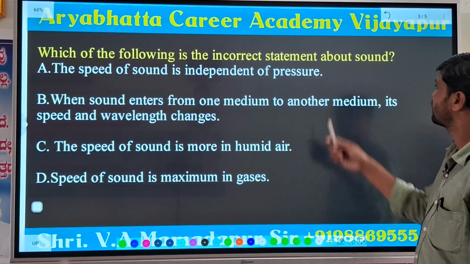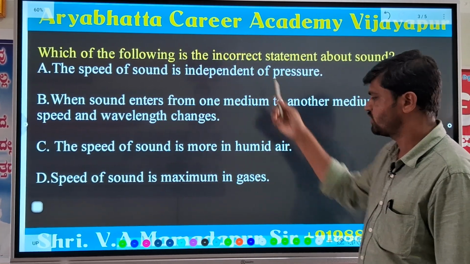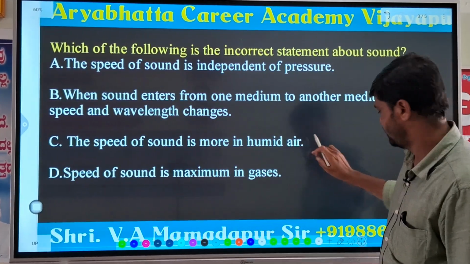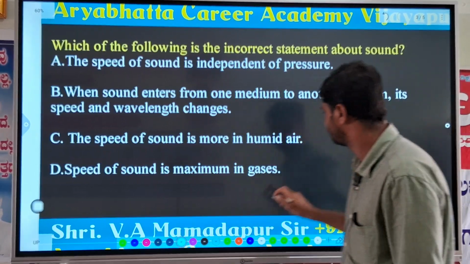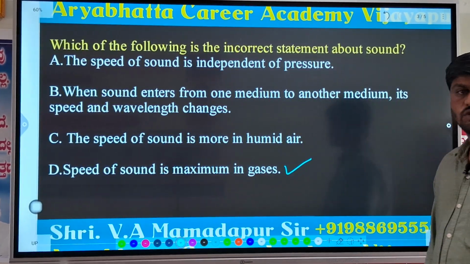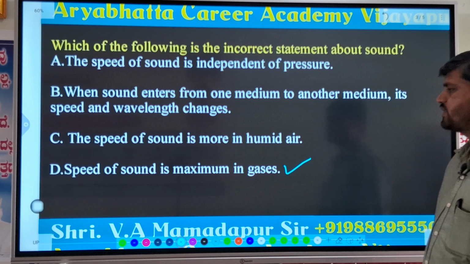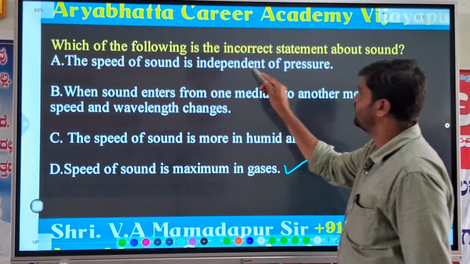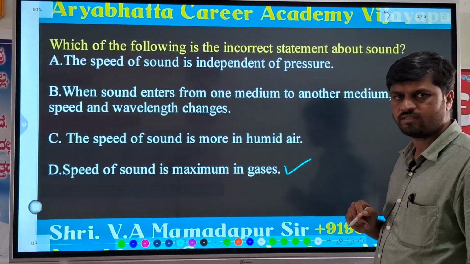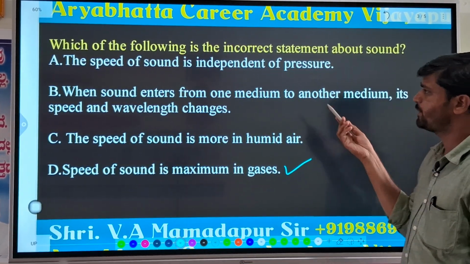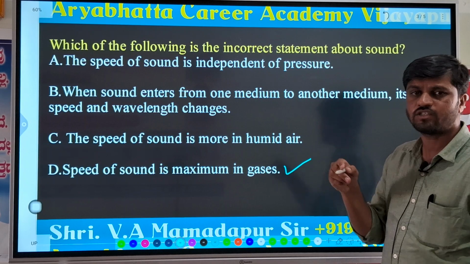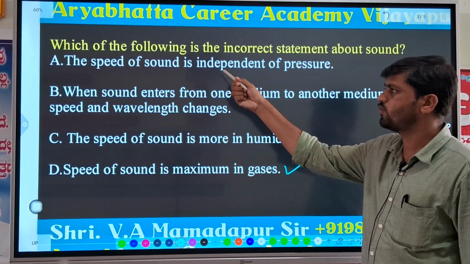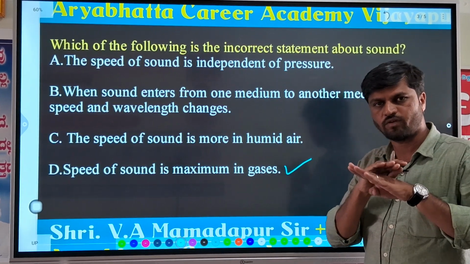So what was asked? Incorrect. So D option is the incorrect one. Why is D option incorrect? See, these are the right answers. The speed of sound is independent of pressure. How? Because the speed of sound does not depend on the pressure. If the pressure changes or varies, the speed of sound does not vary. The speed of sound is constant.